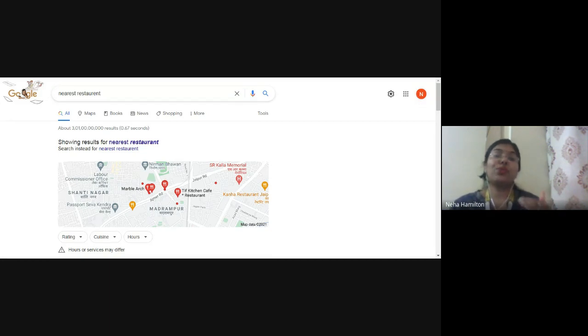Then Google is going to show you the map because Google understands that you want to move from your current location to your nearest restaurant. So if you are searching it in your phone, you can easily open Google Maps and you can reach that particular location with the help of Google Maps, right?